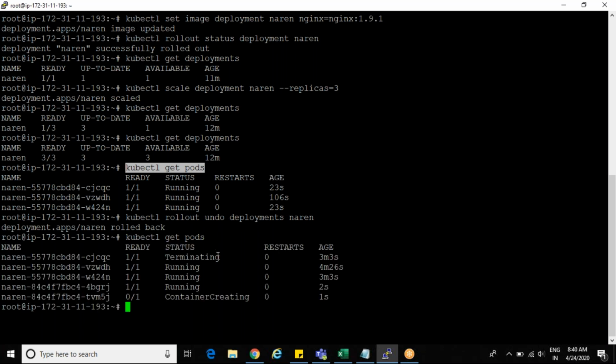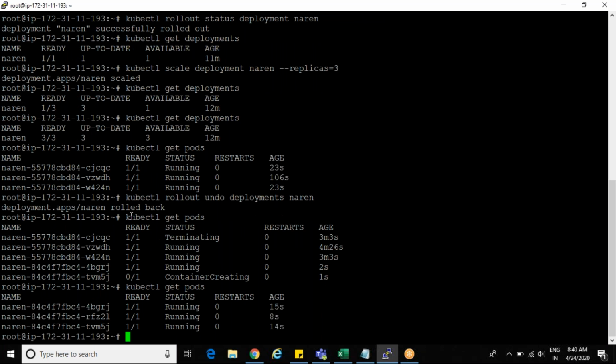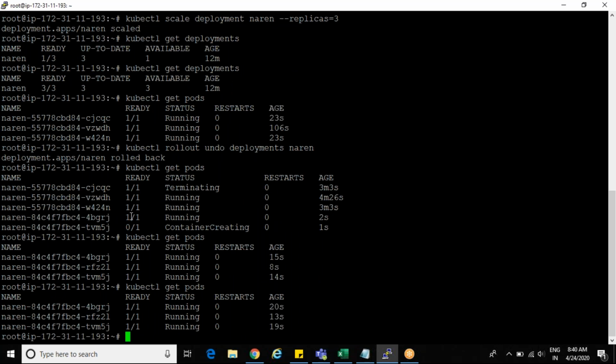See, it's terminating, and one more is creating. Run it one more time immediately. By this time it has already completed. See, you got all new pods. Now check the version. Scroll up, not here in deployments. Run get deployments -o wide. It will show you the version.